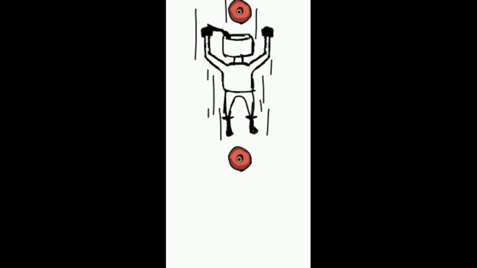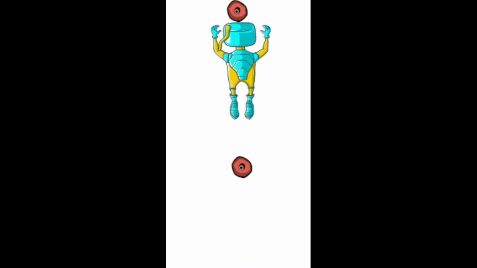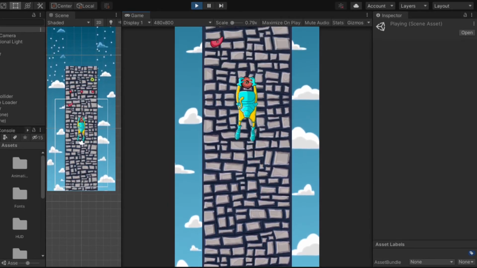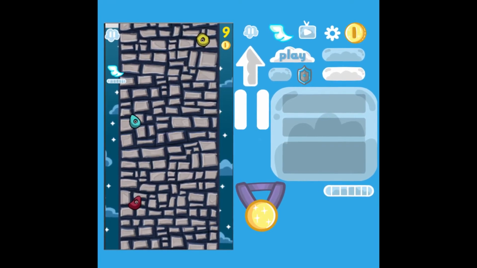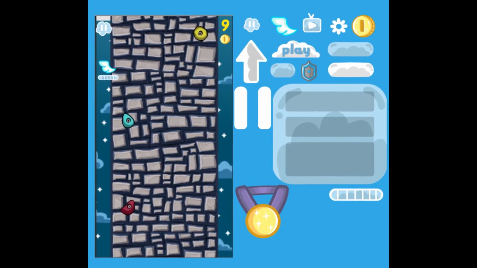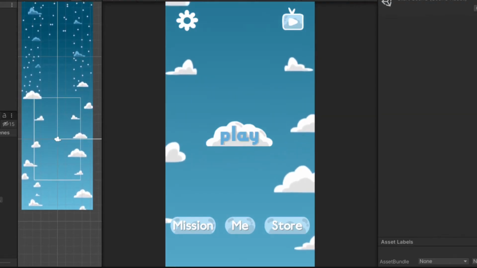I started with this draft and turned it into this. I think it looks decent for a first time doing frame-by-frame animation. Then I moved to the UI area. I used sky and clouds as a theme for the buttons and icons. Here's how the main menu looks.